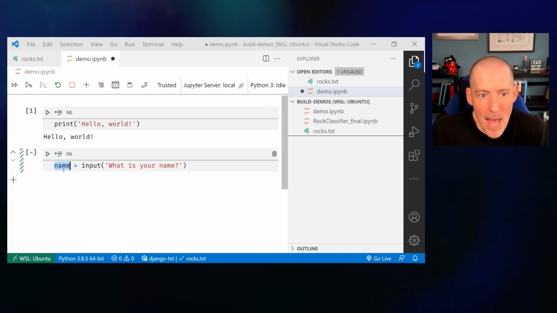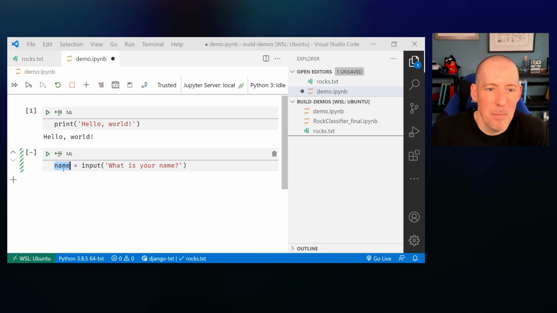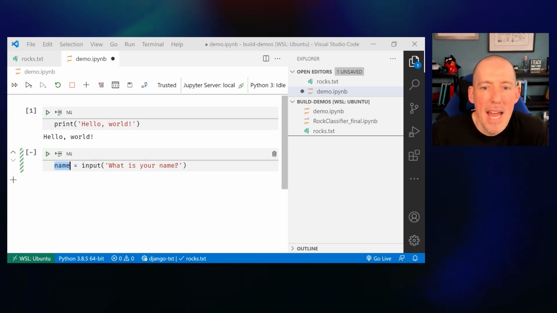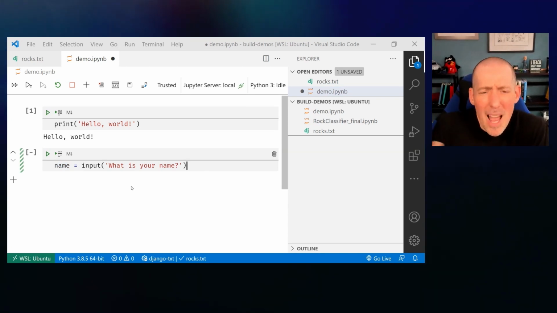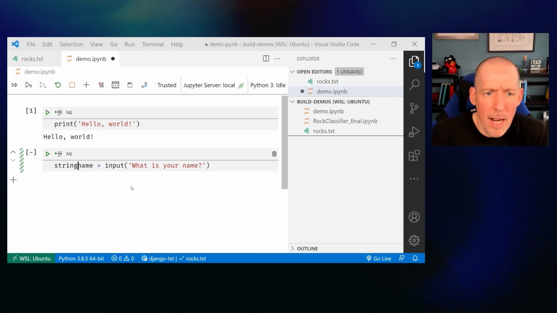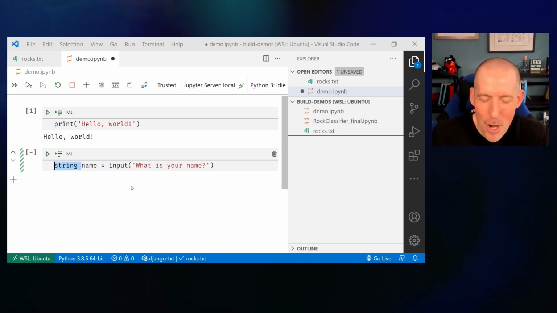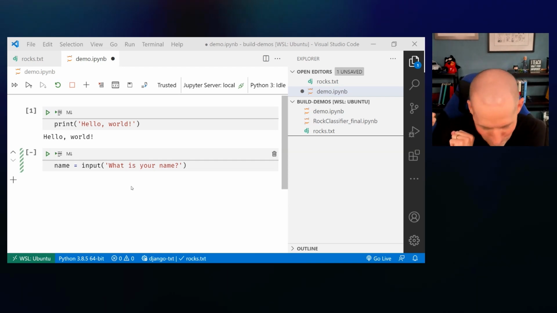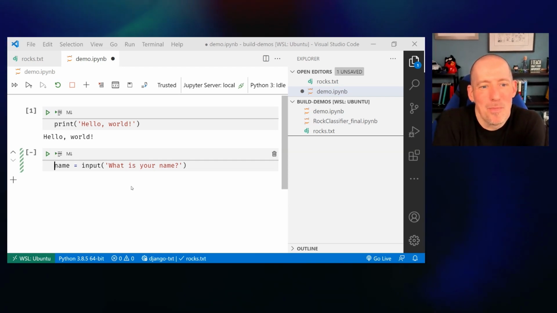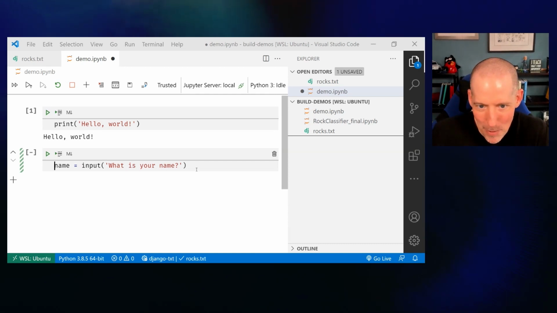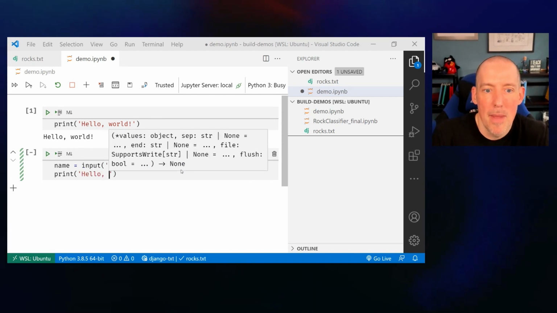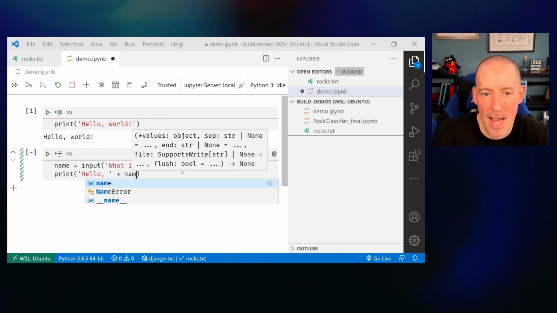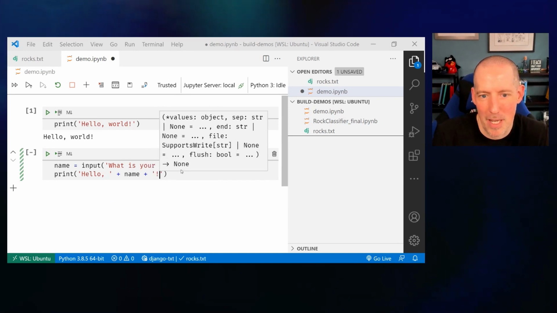So this is going to be a variable, and it will be set to whatever it is that somebody types in for their name. Now, unlike C#, unlike what we saw with James's demonstration, I don't need to preface this with anything. I don't need to say var, I don't need to say string, or anything like that. No data types, no keywords for that, just simply put it out there and away we go. And so now it's going to grab that and put that into there, and I can go ahead and use this. So now I could go ahead and say print, and let's say hello, and then let's put in that name, just like that. Let's also put an exclamation point at the end.